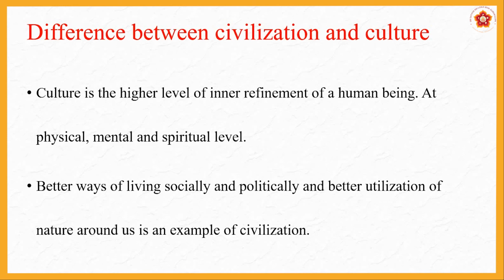And then better utilization of nature around us. So what is the better utilization of nature? If you remember, generally all these civilizations occurred in the midst of nature. There will be water bodies around where people stayed. Mostly the earlier Indus Valley civilization, this was a very old civilization.